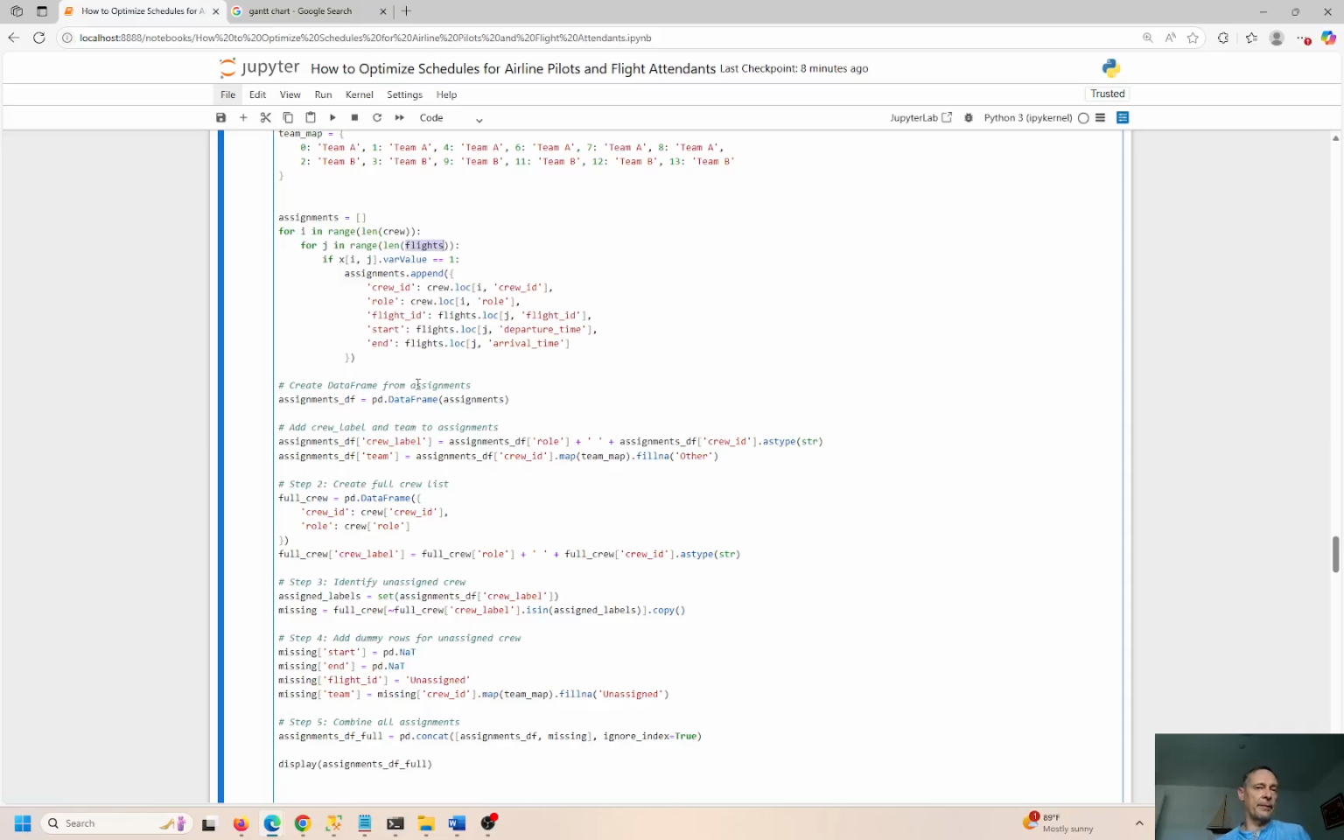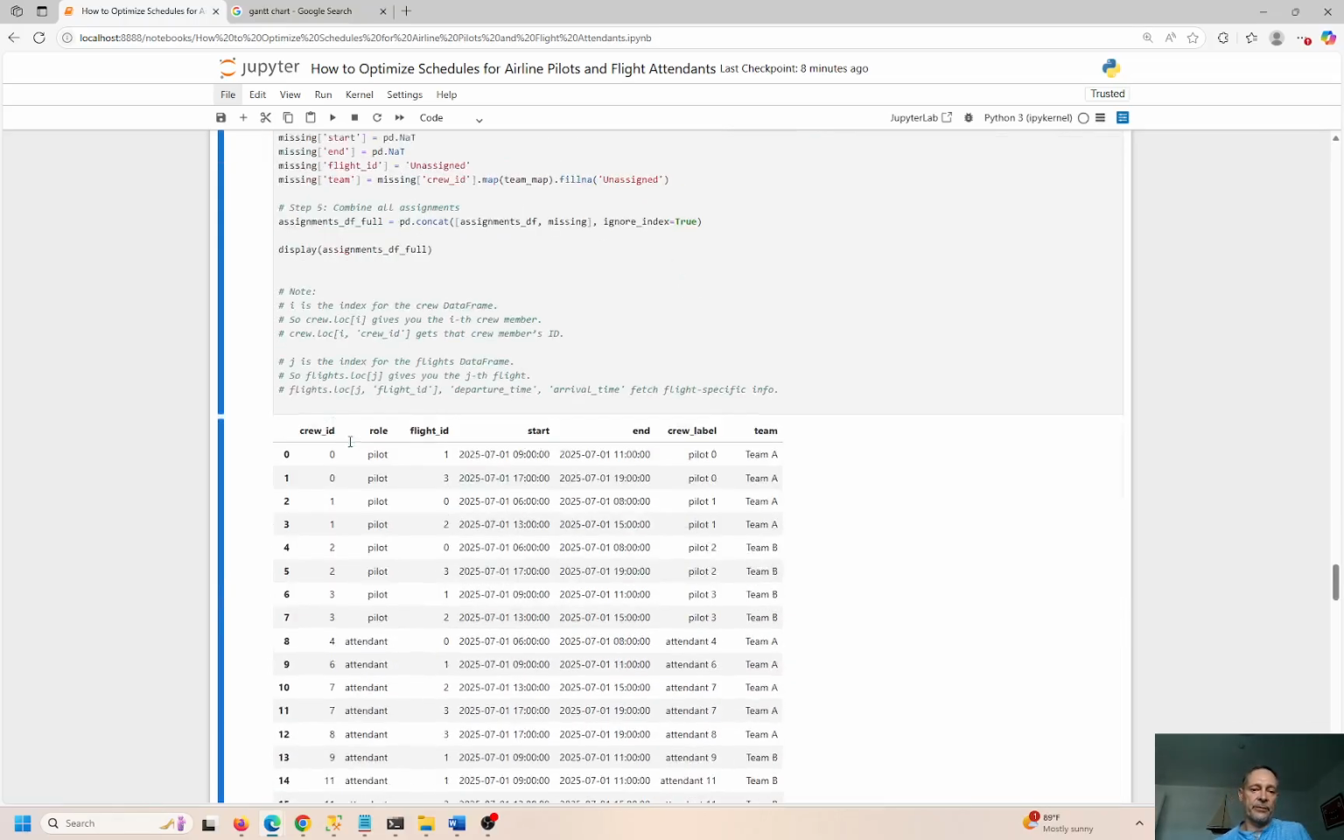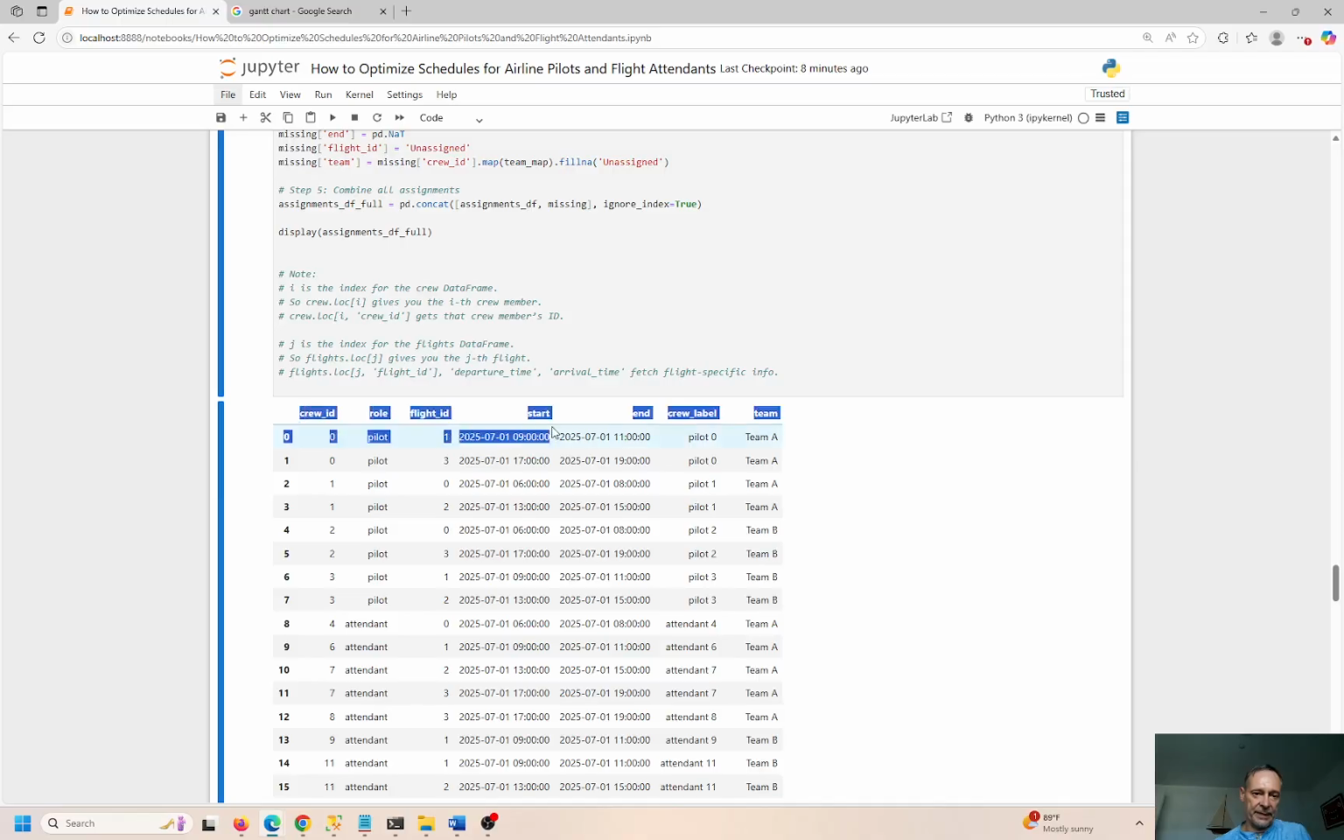And we're creating all of these flight assignments. That's what that's called. So when I hit Control Enter, you can see the results down here is the flight assignment. So you have the role, the flight ID, start, end, crew, label, and then the team. And again, remember the I is for the index of the crew member. So crew.location I gives you the ith crew member, right? So you iterate through every single element of this data frame.